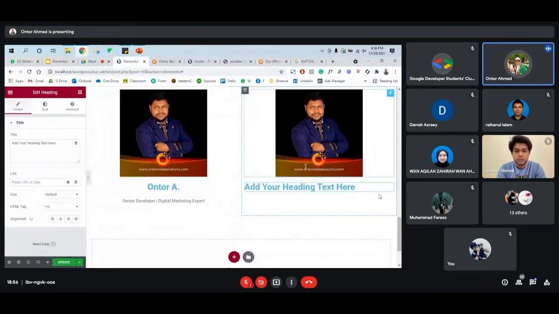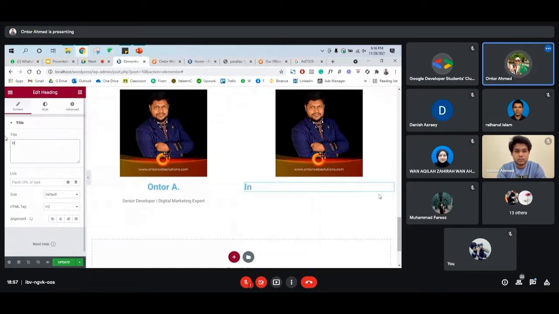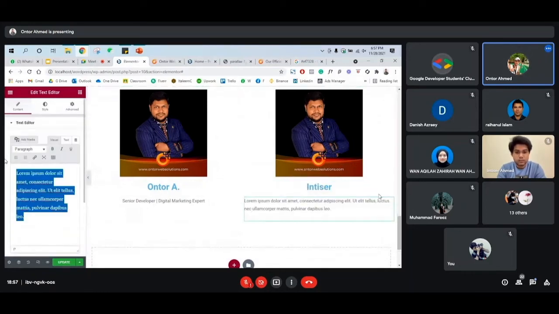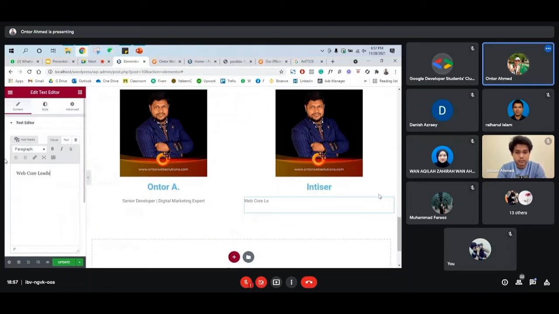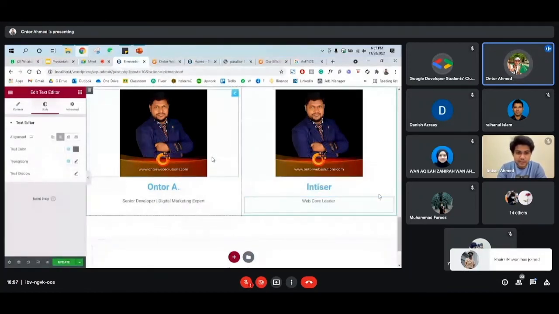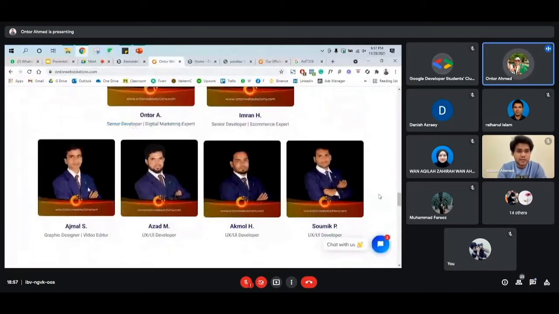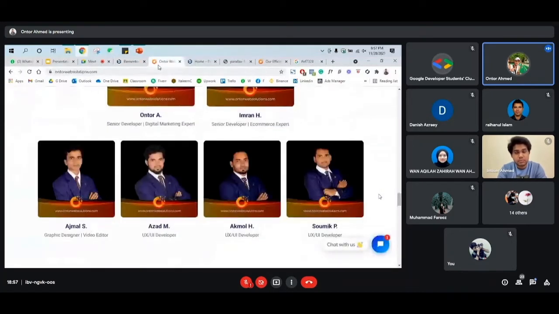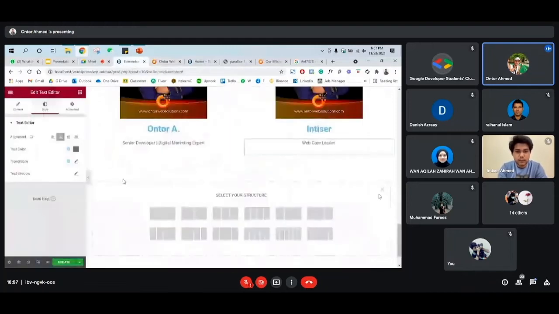So the second one is pretty much the same. We need to add the text editor, keep the name, let's say this for now, and then we can add the designation. Something like that. So basically this section is almost done, and you can do the same thing. Go to the next section, add 4 boxes, then same thing, add 1 image, their title, and text editor. So this will be the same thing we did here, and then just click update.